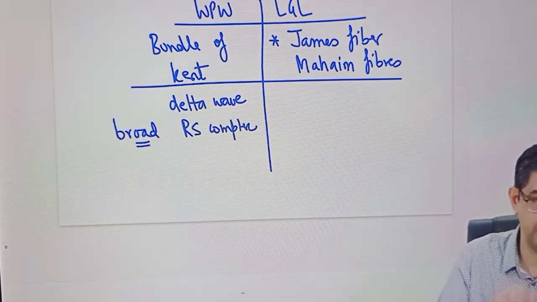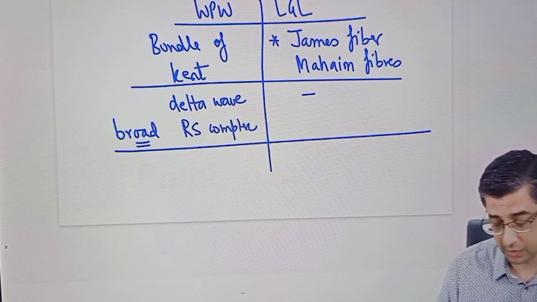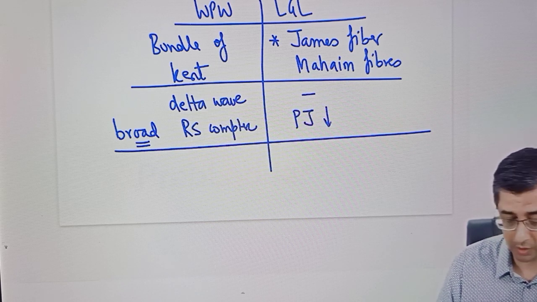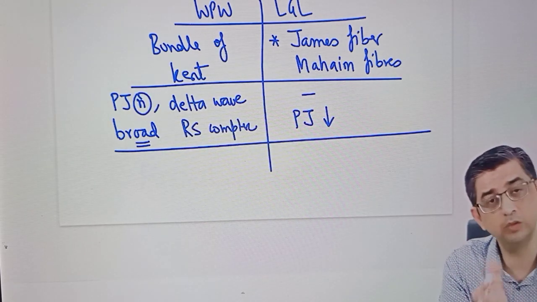I'm going to highlight this fact. Whenever there's antegrade, that is forward conduction by the short circuit, there's going to be a broad RS complex. There's going to be no delta wave. In this case, it is only the PR that is short and the PJ that will be short. But on the left hand side, the PJ interval will turn out to be normal. Why? Because the PR was short, the RS was broad, and both were balancing each other.